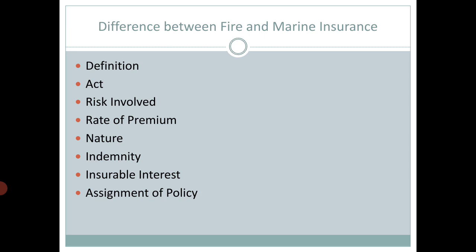What is marine insurance? Marine insurance is a contract between two parties, the insured and the insurance company, where the insurance is given on cargo or vessel or both against sea perils or marine perils. Then the Act.